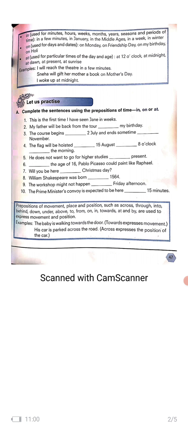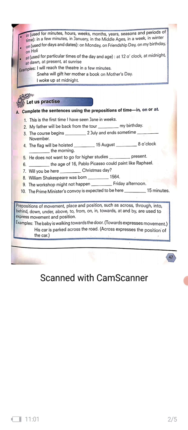The workshop might not happen on Friday afternoon. Specific day, so we are using on. The Prime Minister's convoy is expected to be here in 15 minutes. So as we are talking about minutes, in is the word we are using here.